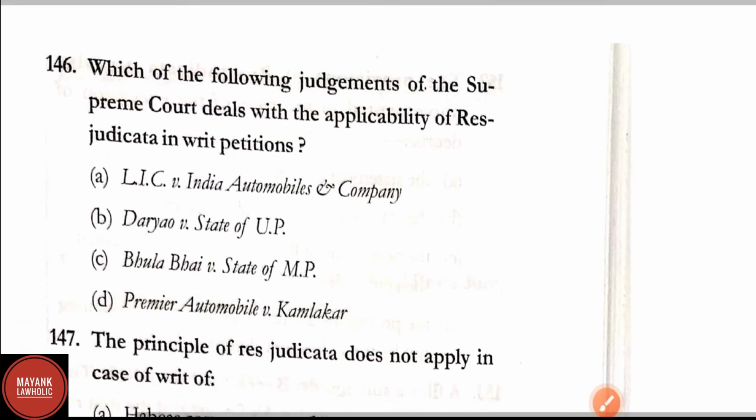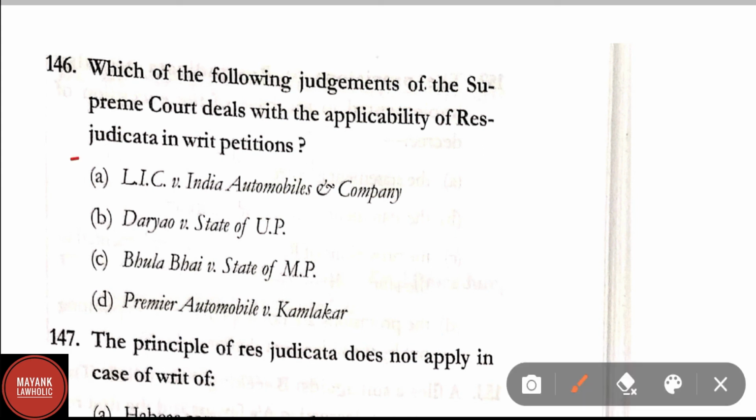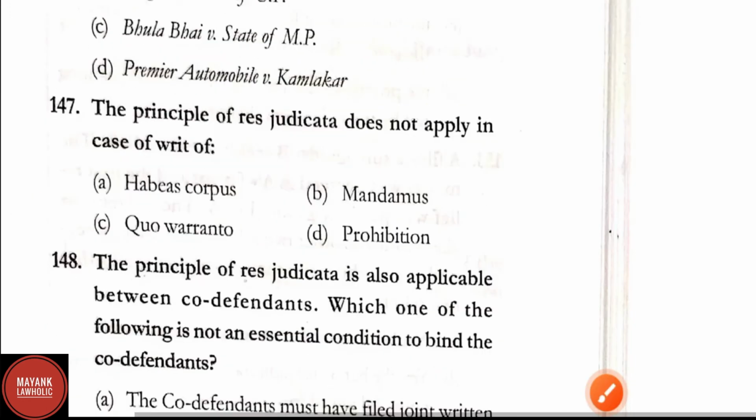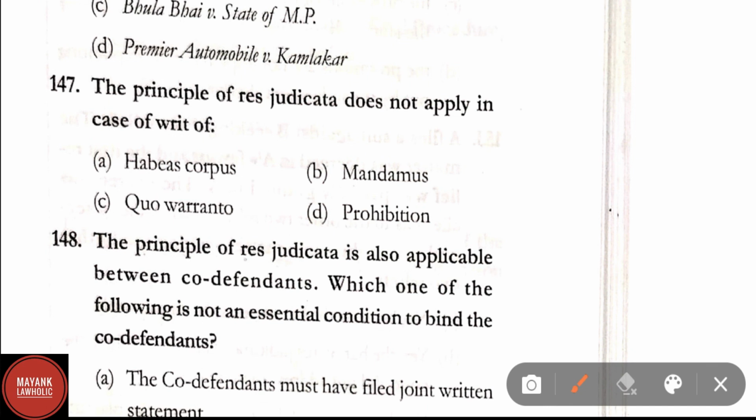Question number 146. Which of the following judgment of the Supreme Court deals with the applicability of res judicata in a writ petitions? Here correct answer is option B, that is Daryo versus State of UP. Question number 147. The principle of res judicata does not apply in case of writ of habeas corpus. Option A is the right answer.